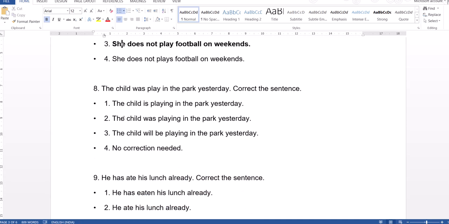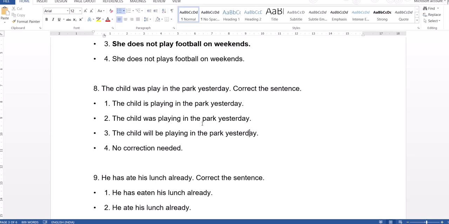Next one. The child was playing in the park yesterday. Correct the sentence. The child is playing in the park yesterday. The child was playing in the park yesterday. The child will be playing in the park yesterday. So straight away we can eliminate option 3 because it is in future and it is talking about yesterday, which is the past. So this is contrasting.